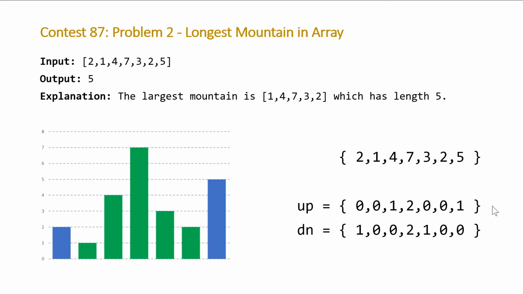And using these two arrays, all we have to do is loop through, store a local variable called answer, and we are just going to check that if each of these values are non-zero, we add them together and add 1. The reason we add 1 is because technically these arrays are counting the spaces in between, so the differences between these columns. So we need to add 1 in order to get the number of columns.